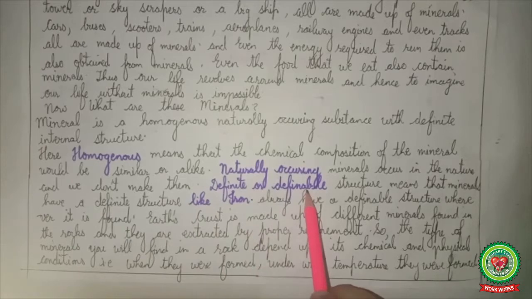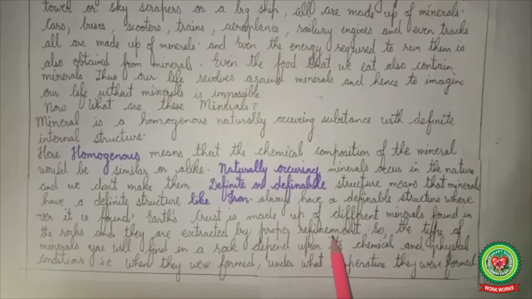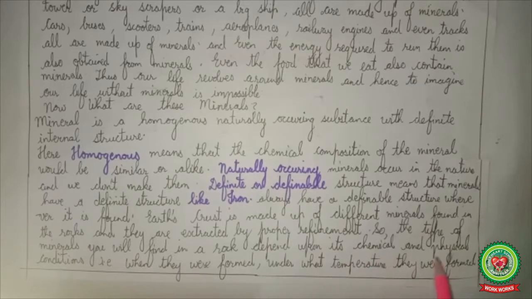Definite or definable structure means that minerals have a definite structure, like iron always has a definable structure wherever it is found. Earth's crust is made up of different minerals found in the rocks and they are extracted by proper refinement. So the type of minerals you will find in a rock depends upon its chemical and physical conditions, that is, when they were formed, under what temperature conditions they were formed.